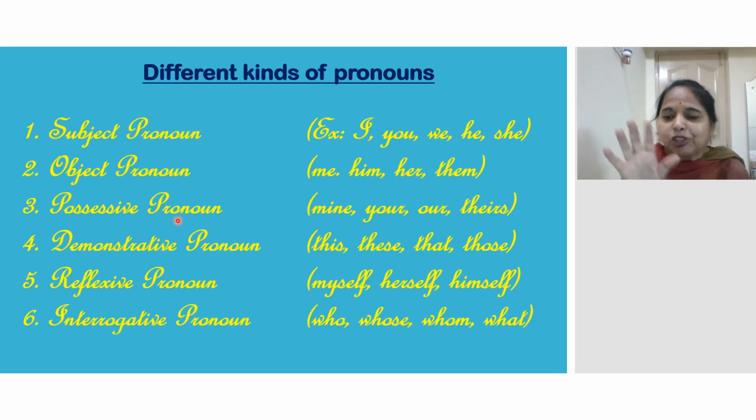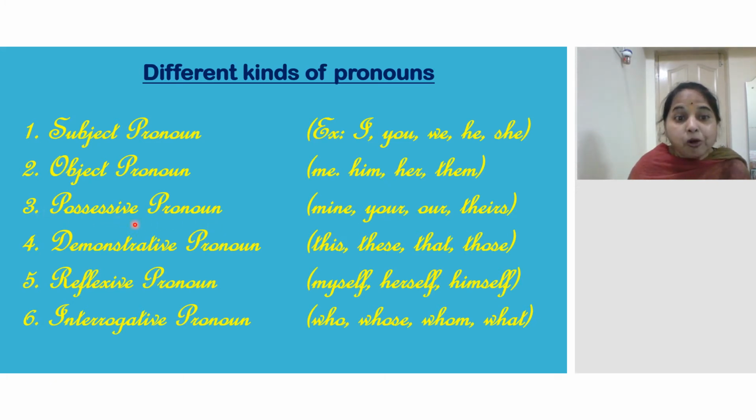But in possessive pronouns we don't have an apostrophe. Yours. How will it be seen here? Mine, your, yours, our, ours, theirs, its. Okay. What do these possessive pronouns mean? Belonging. It indicates ownership. Whose it is means it is somebody's. Whose book? Think whose in the mind, that's all.